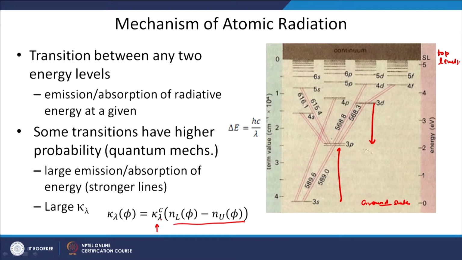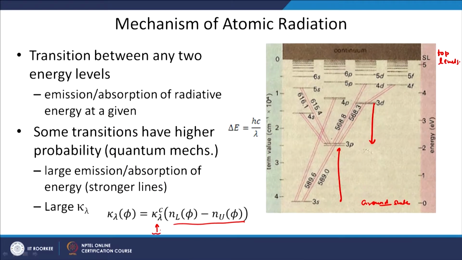It basically includes the probability of transition between two energy levels. So, if you have energy levels, let us say 1 and 5, and it is favored, then you will have a very large value of kappa lambda c. That means this energy transition is favored and it has high probability. So, the constant value depends on the probability and it is calculated based on quantum mechanical principles.